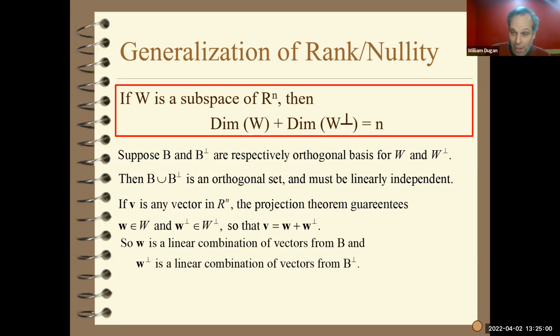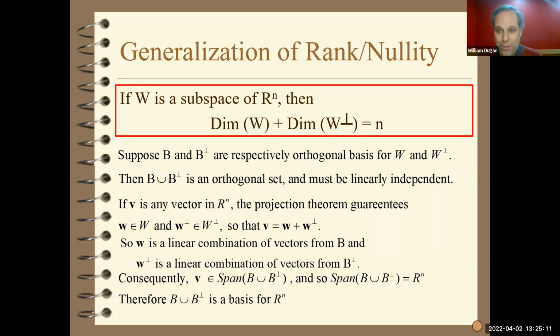But V is a sum of these linear combinations. So V is equal to a linear combination of vectors from B and B perp. Therefore, V is in the span of the union of B and B perp.